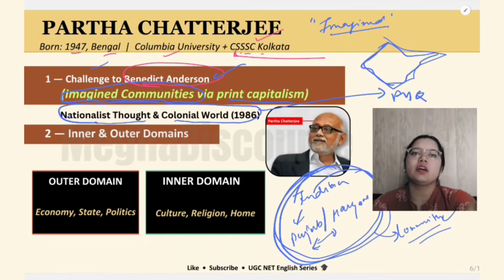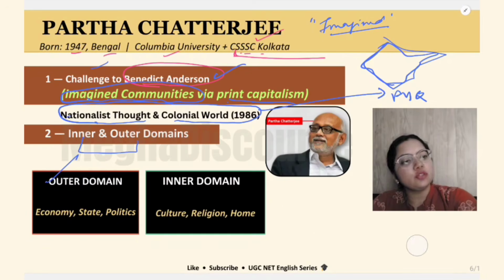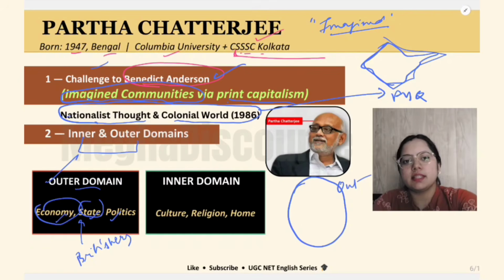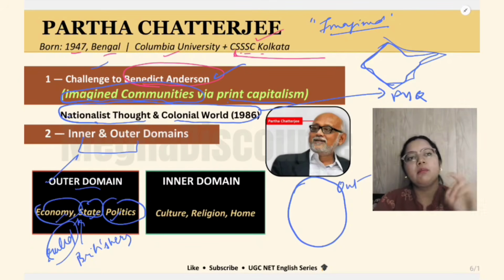Second, he gives two kinds of domain, the inner and the outer domain. I hope you are getting what I am saying, because I am explaining in very easy language. In the outer domain, we have the economy, state, and politics. The Britishers were the people who ruled us in economy, in state, in politics. We let them rule here. But they never interfered in our inner domain, that is culture, religion, and home.